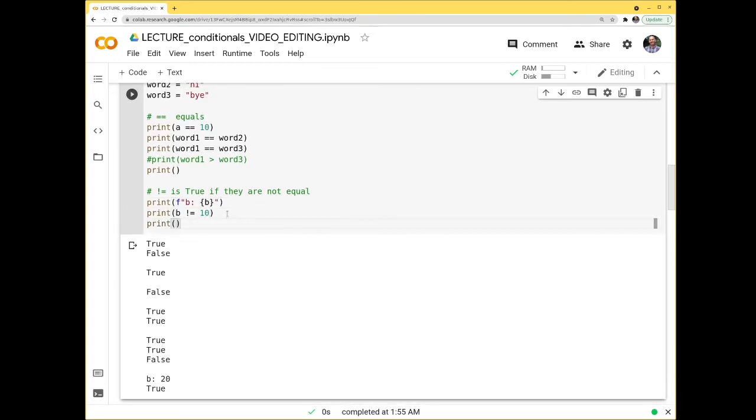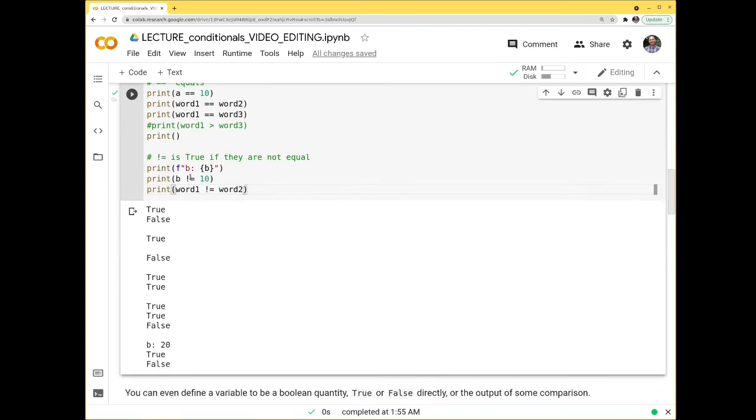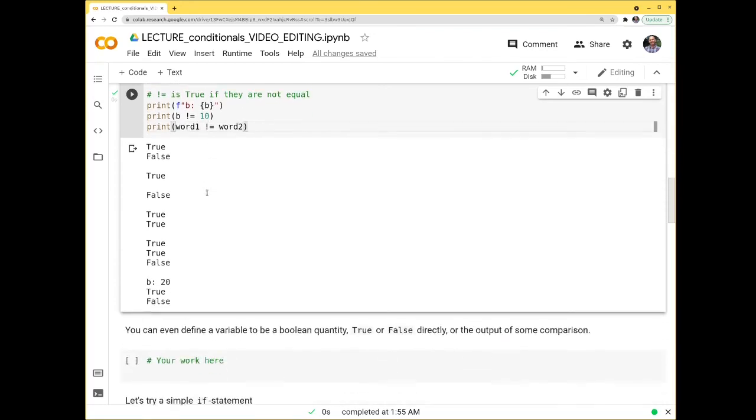So b is 20, that means it's not equal to 10. And if I do print word 1 not equal to word 2, I should get false because those are actually the same word. They're the same value.